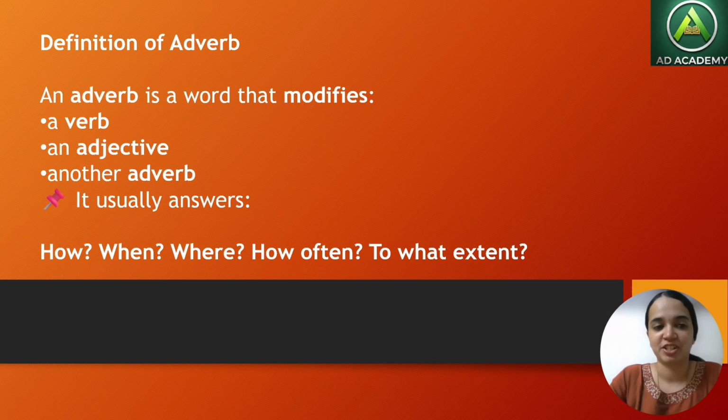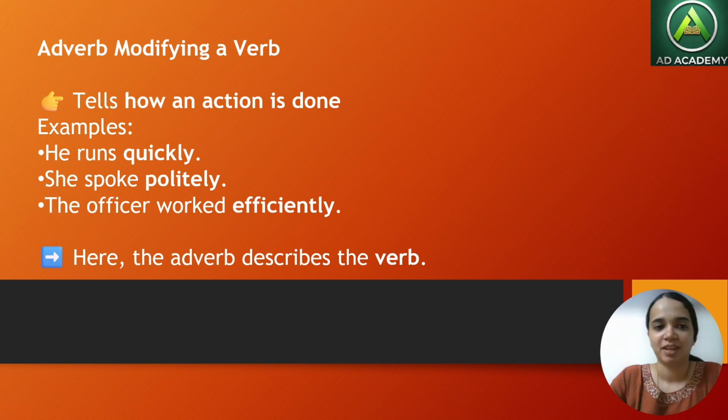Here is the definition. An adverb is a word that modifies. It can modify a verb, an adjective, and another adverb. It usually answers how, when something happened, where it happened, how often it happens, or to what extent it happened. So we can take its example.